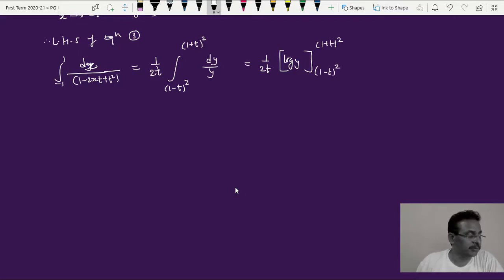Solving this, one will get 1 upon twice t as it is, into log of y: here it is 2 times log of 1 plus t, while replacing the value of y as 1 plus t square, so 2 log 1 plus t, minus 2 log 1 minus t.